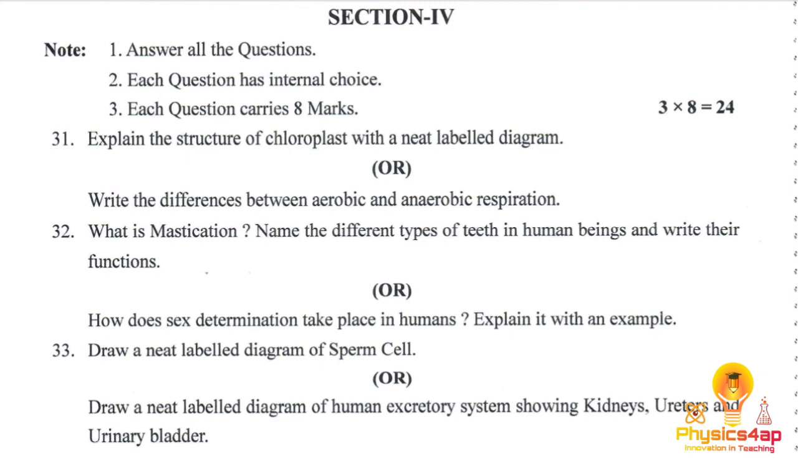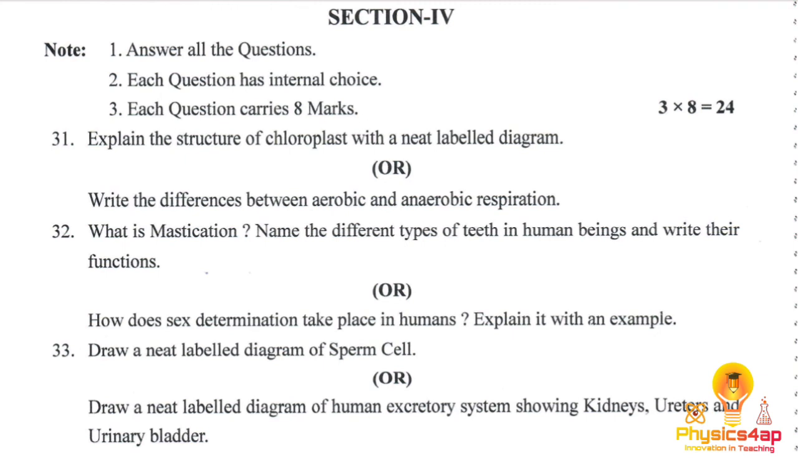Otherwise, if the father gives the Y chromosome and the mother gives the X chromosome, as she has both X, they combine to form XY chromosomes, which represents a boy. So by this we can determine how sex determination takes place in human beings, and you can explain it very clearly. And here we have the 33rd, which is the diagram of a sperm cell. In internal choice, we have to draw a neat labelled diagram of the human excretory system to show the kidney, ureter and urinary bladder.